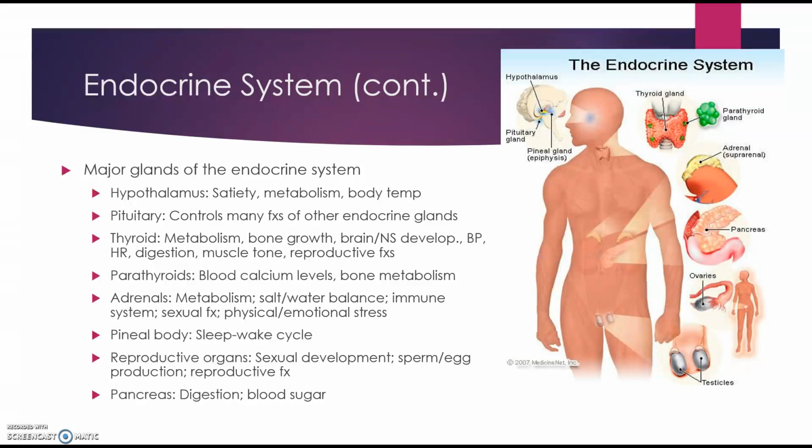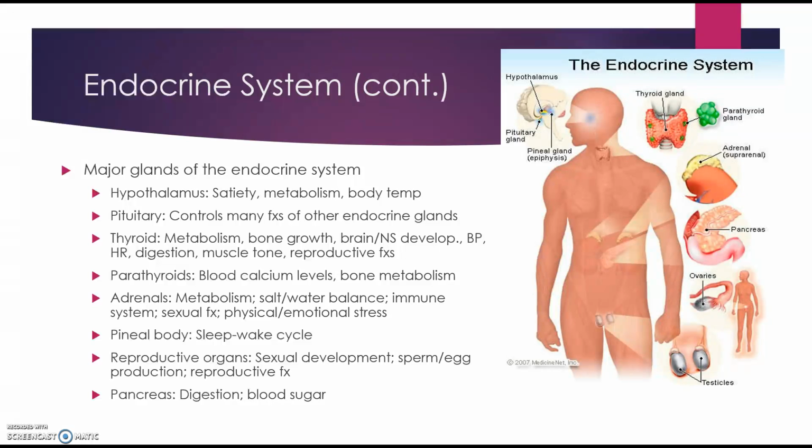The pineal body or pineal gland is located in the middle of the brain. You can see right here, pineal gland, which secretes melatonin, which is a hormone that helps to regulate the sleep-wake cycle.